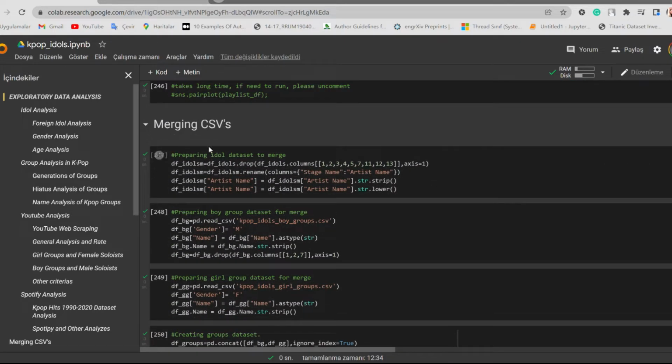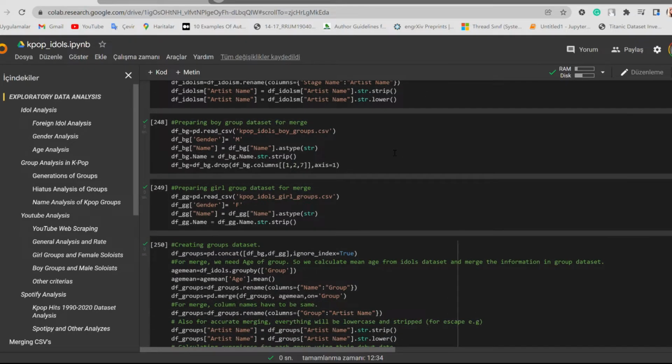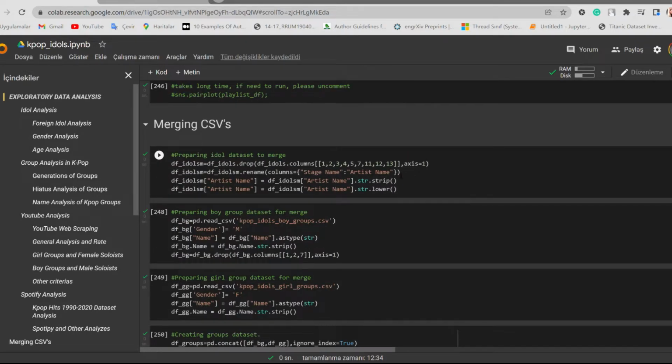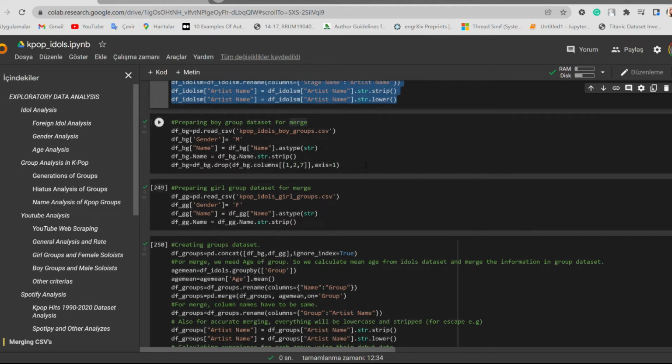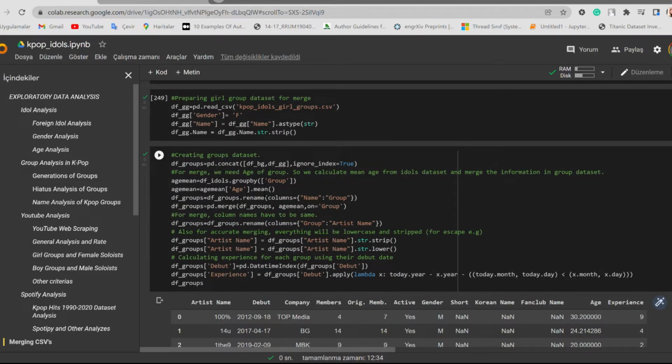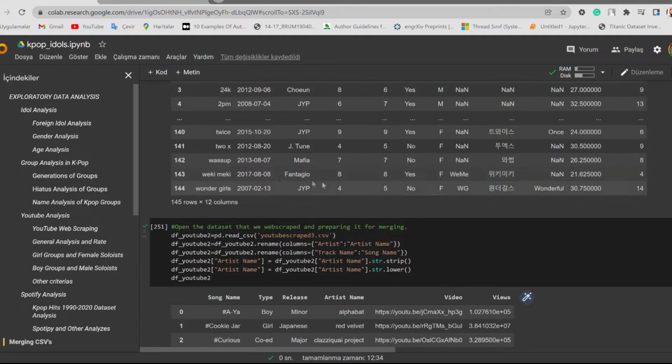After we decided we had enough insight into the data we have, we tried to merge them. Basically, all the artist names and song names should be lowercase and stripped because they have to be the same. Also, the column names should be the same for merging. These steps are used very frequently in every other step. So we get boy groups and girl groups, calculate their age, and also calculate the experience for each group.